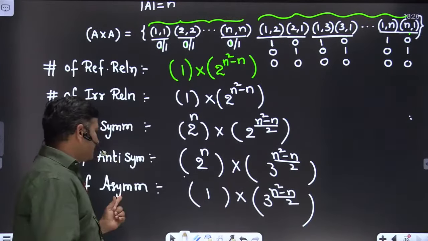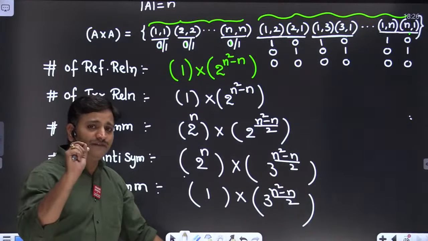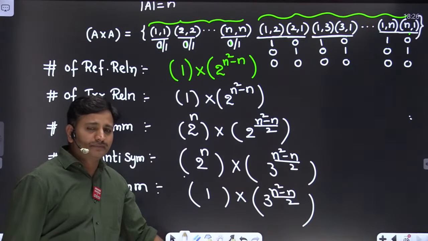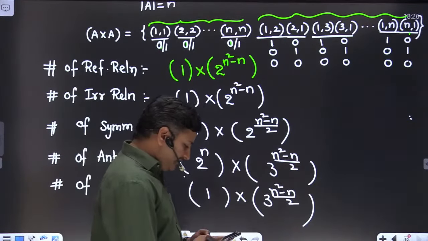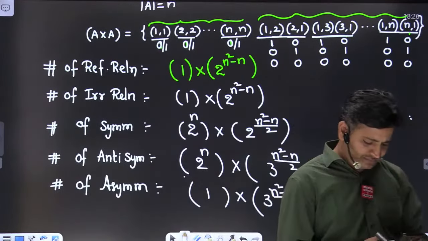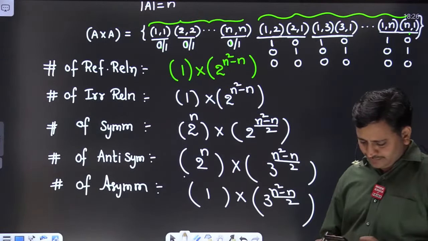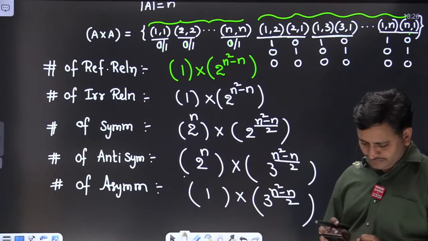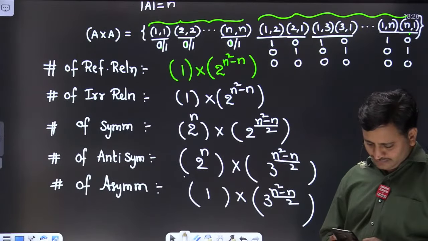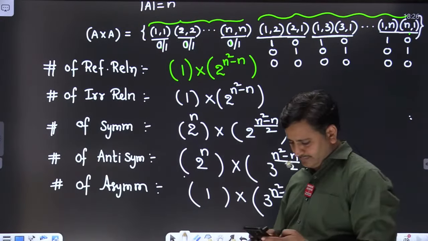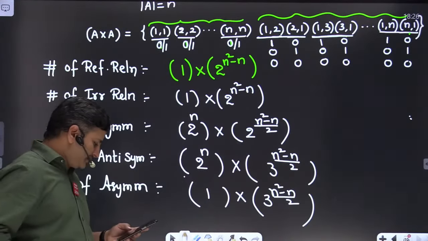So can I say every asymmetric relation is antisymmetric? Comment in the chat box, friends. Can I say every asymmetric relation is antisymmetric? Let me see the chat box. Please tell me, friends, is every asymmetric relation antisymmetric?